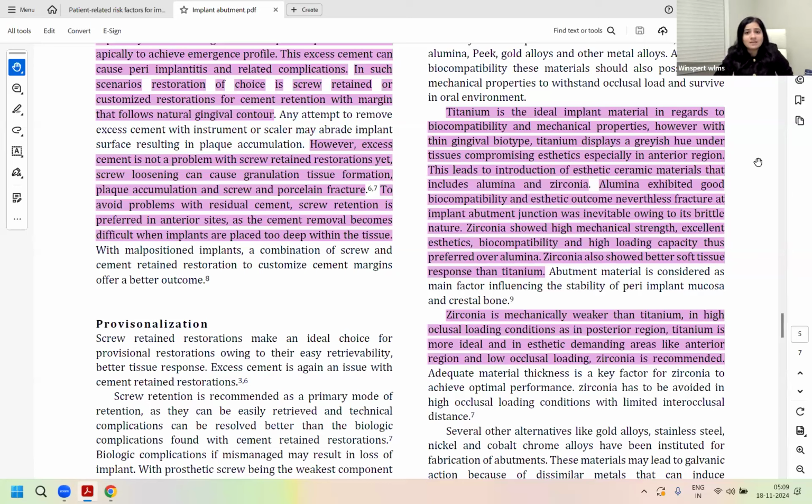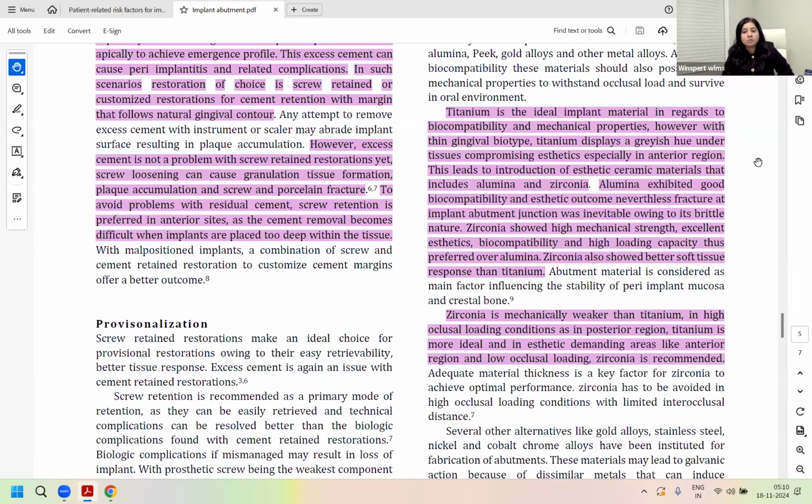Versus zirconia, alumina is good biocompatibility wise and aesthetics wise, but it is quite brittle and doesn't have as much strength as zirconia. So if those two materials are given and you're asked which you would prefer in the aesthetic zone, zirconia has high biocompatibility, high aesthetics, and even high loading capacity.